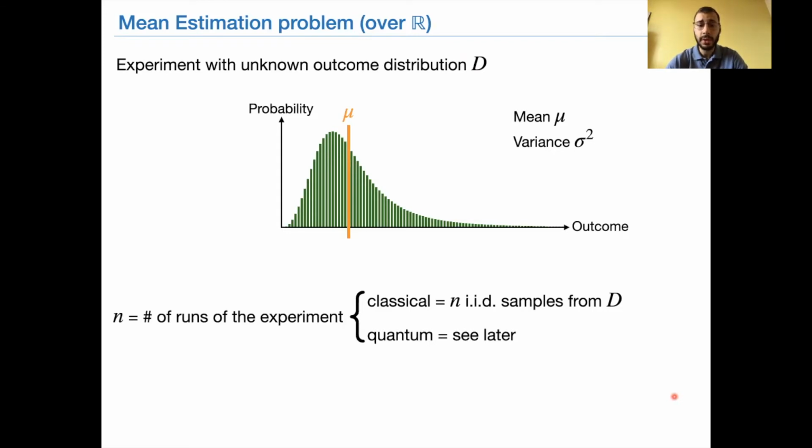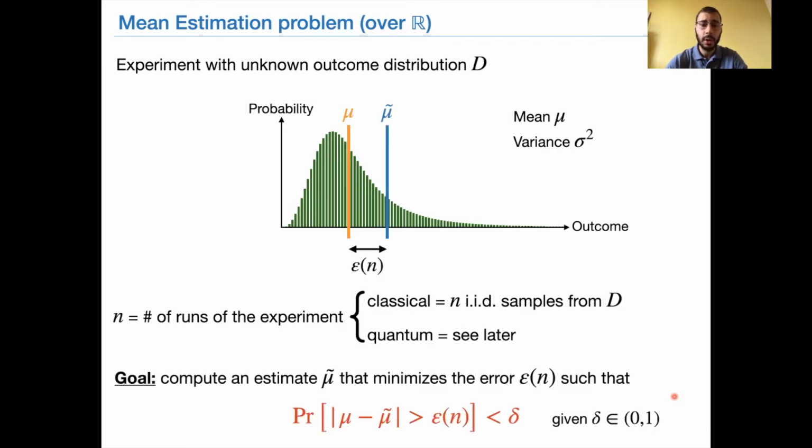Now, given those n experiments, the goal is to obtain as output an estimate mu tilde, which is as close as possible to the mean mu. I will denote by epsilon n the error, which is the distance between mu and mu tilde. The goal is to satisfy the inequality in red, which says that this distance is at most epsilon n with probability at least 1 minus delta. Delta is a failure probability which is fixed at the beginning.